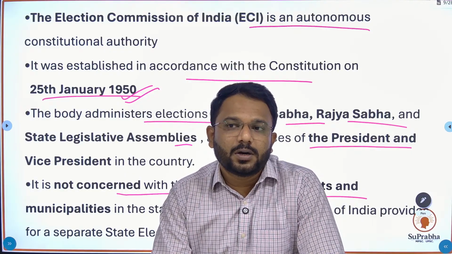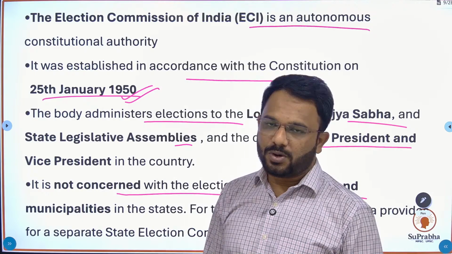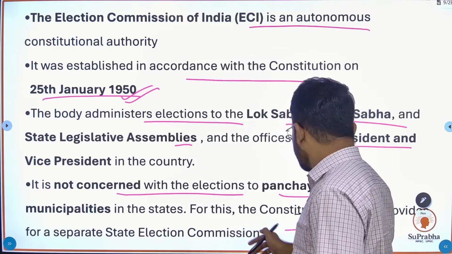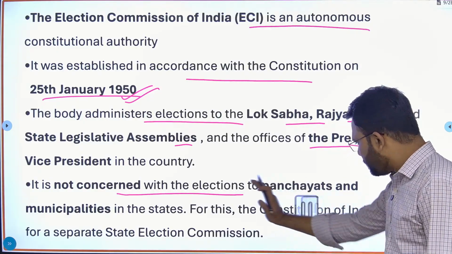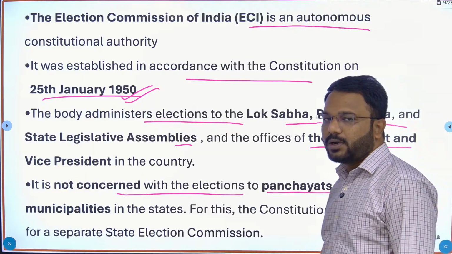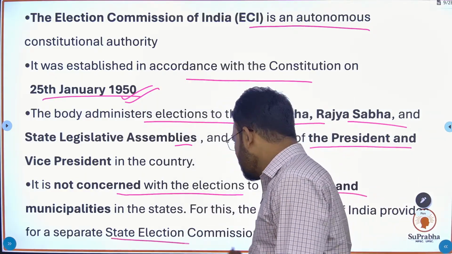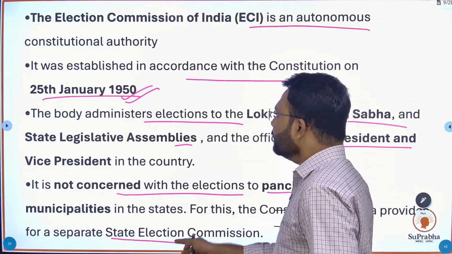So the elections of these bodies are supervised by which constitutional body? Let me tell you that Panchayat and municipalities elections are supervised by the State Election Commission, which is a separate constitutional body.